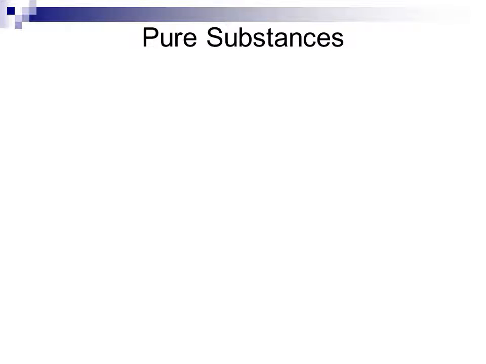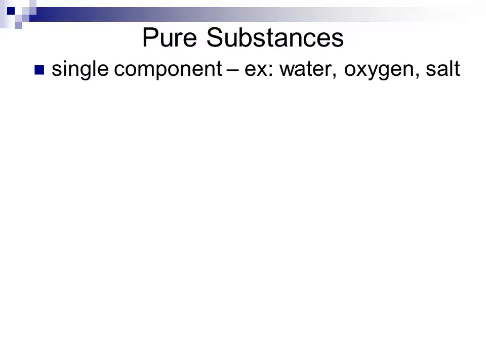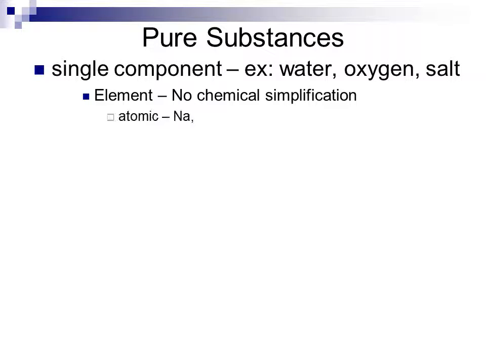So looking at these classifications, pure substances have a single component. For example, water, oxygen, table salt, all of these are pure substances. An element is a type of pure substance which cannot be chemically simplified. There is no further breakdown without destroying the matter into subatomic particles. An example of an element is an atomic element like sodium. Sodium is an atomic element. It exists as a metal with a single type of atom just kind of strung together.